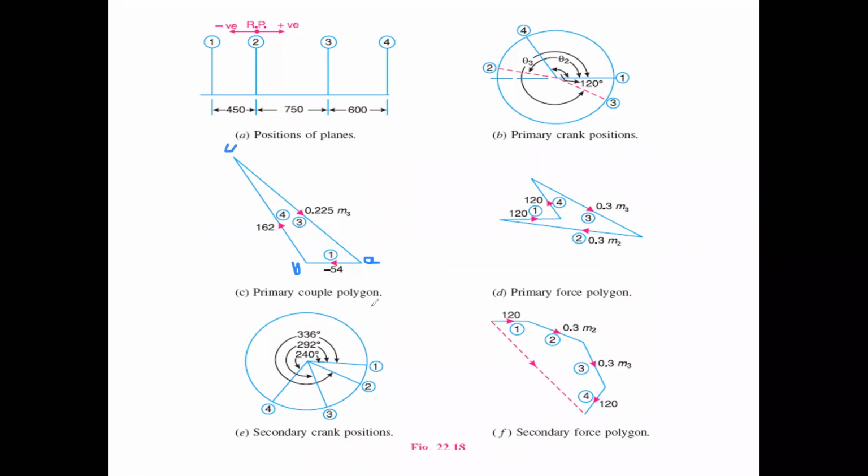Just observe that. Therefore, 0.225 M3 equals how much? Vector CA. So measure the vector CA.